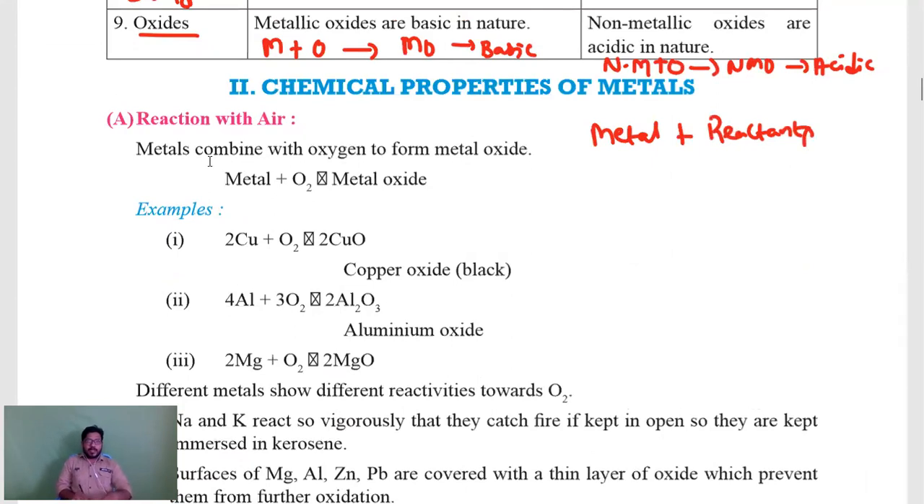So first, reaction with air. Reaction with air, in the sense, mainly we'll consider oxygen. You can say reaction with air, or you can say reaction with oxygen. When a metal is reacting with oxygen, we'll get a metal oxide. Example, copper plus oxygen gives copper oxide. Aluminum plus oxygen gives aluminum oxide. Magnesium plus oxygen gives magnesium oxide. Metallic oxides or metal oxides are basic in nature. And we can learn another thing, that is amphoteric oxides, that I'll tell you.